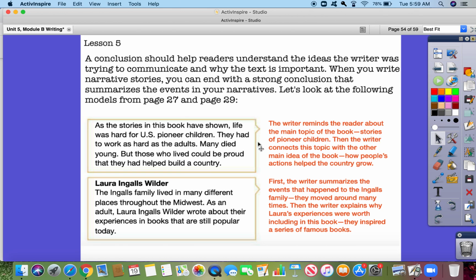Okay, so for the first one, the writer reminds the reader about the main topic of the book, stories of pioneer children. Then the writer connects this topic with the other main idea of the book, how people's actions help the country grow. Okay, about Laura Ingalls Wilder. First, the writer summarizes the events that happened to the Ingalls family. They moved around many times. Then the writer explains why Laura's experiences were worth including in this book. They inspired a series of famous books.